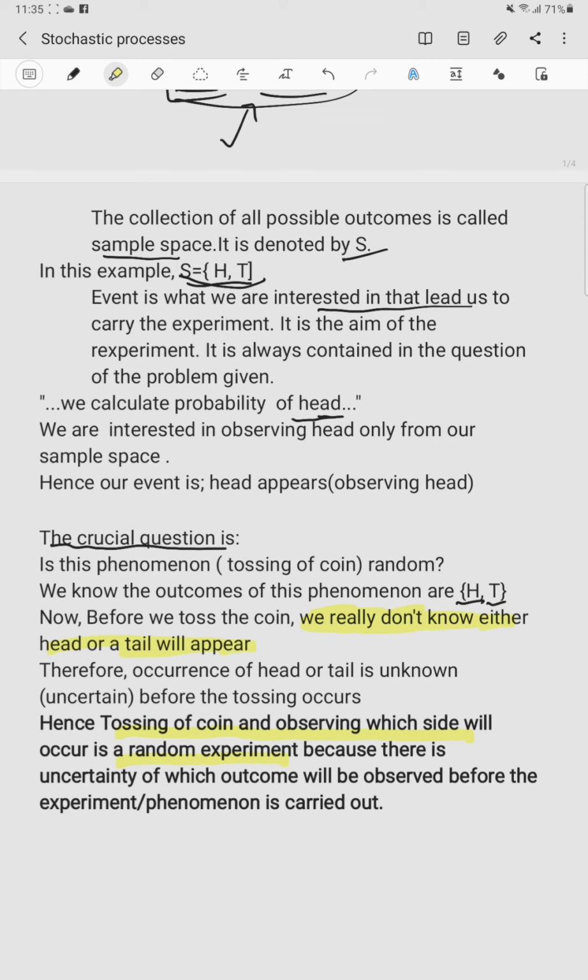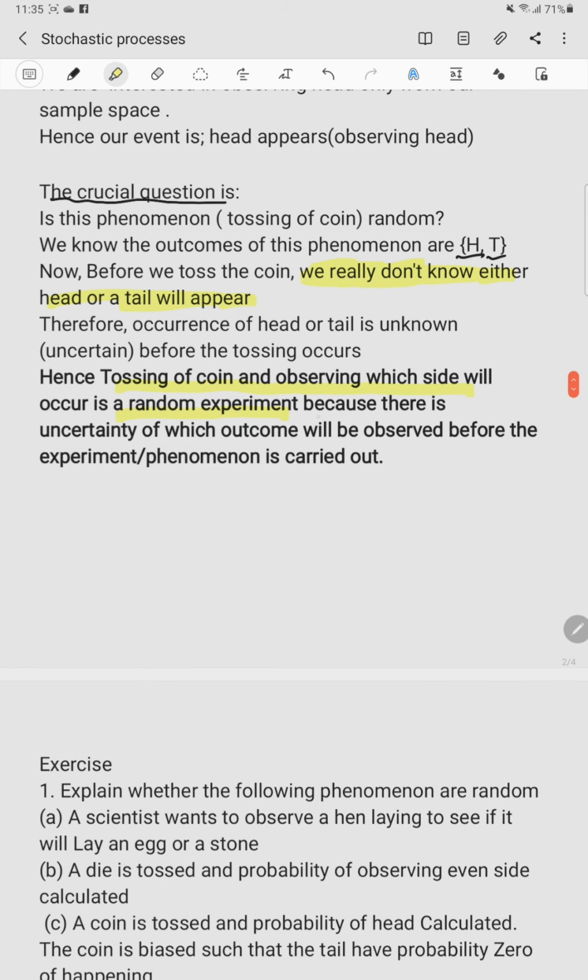Yes, we know the outcomes. All the outcomes are either a head or a tail. But you don't know which will appear before you do the actual tossing. That uncertainty in unknowing the outcome before you carry out the experiment is what makes an experiment or a phenomenon random. Hence, tossing a coin is a random experiment.